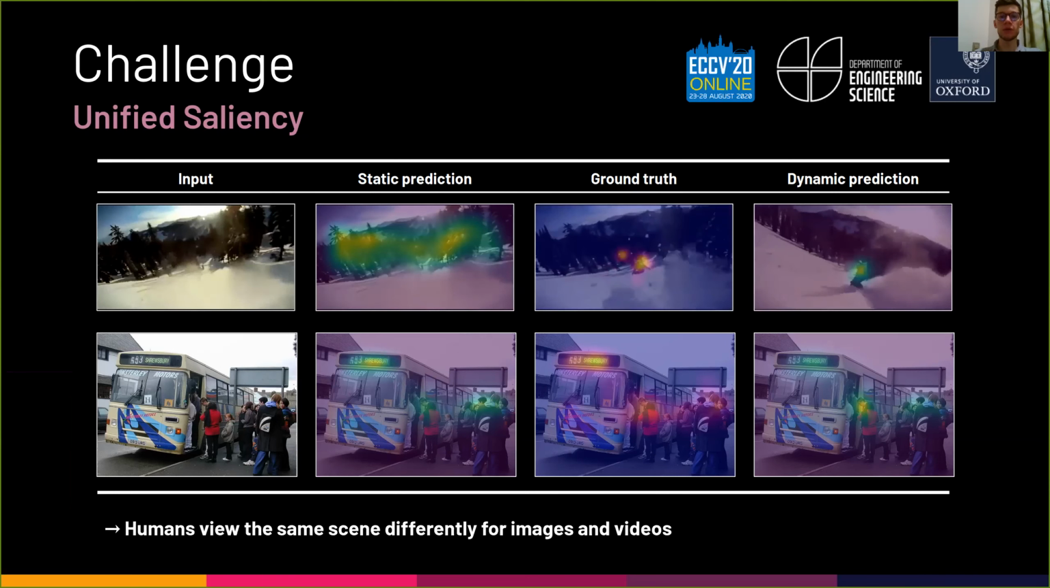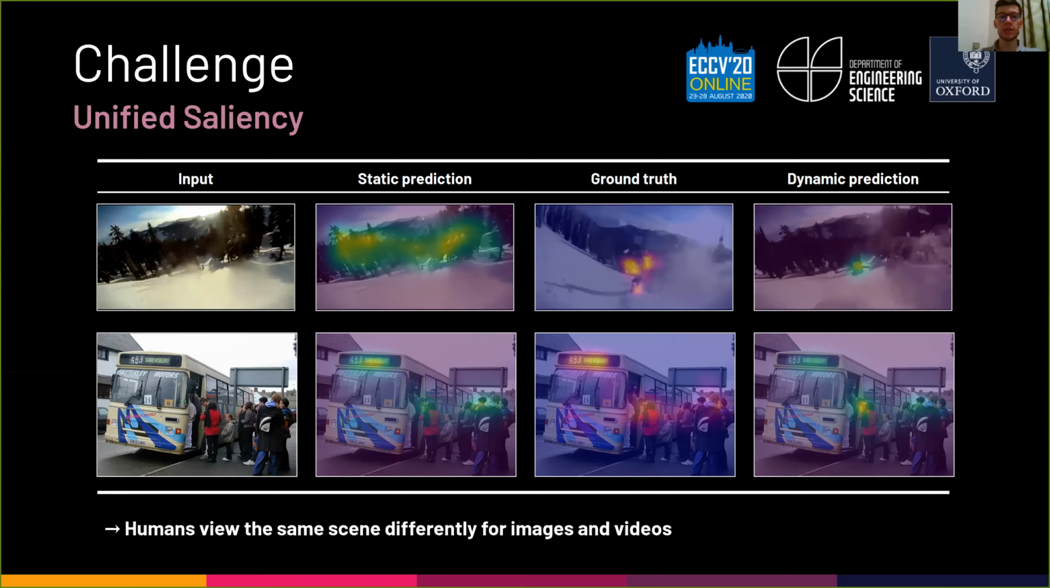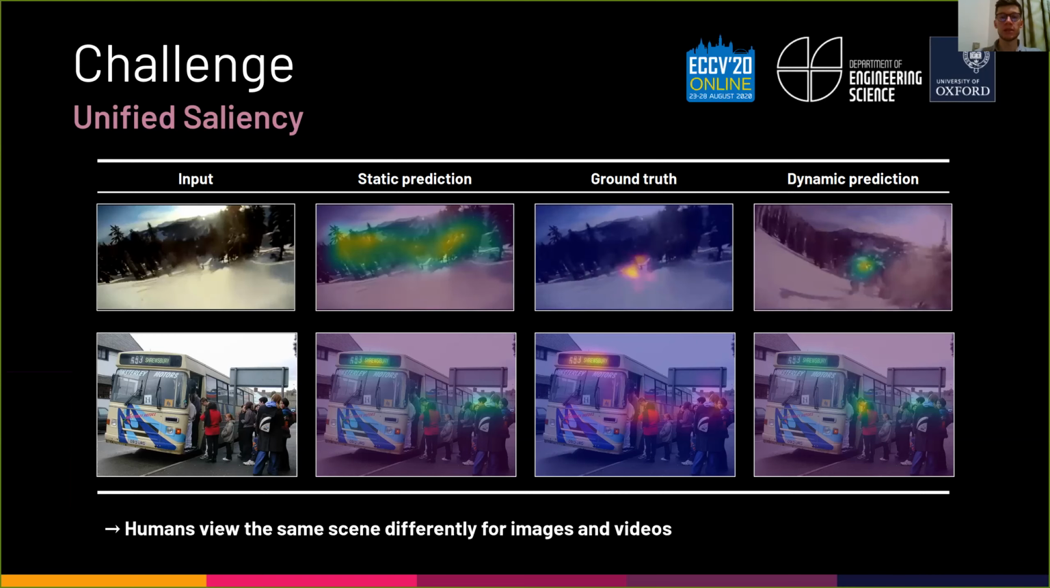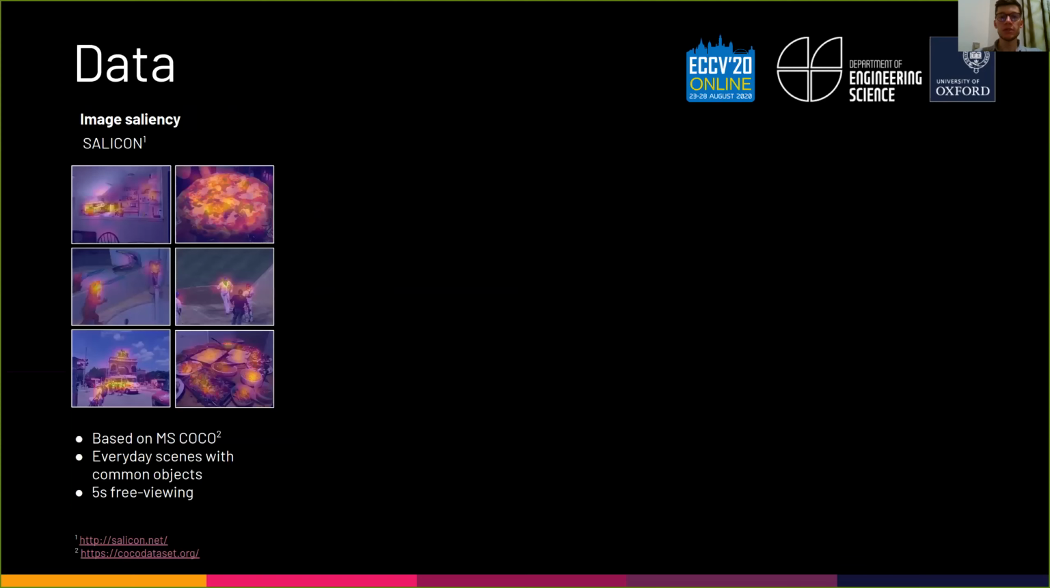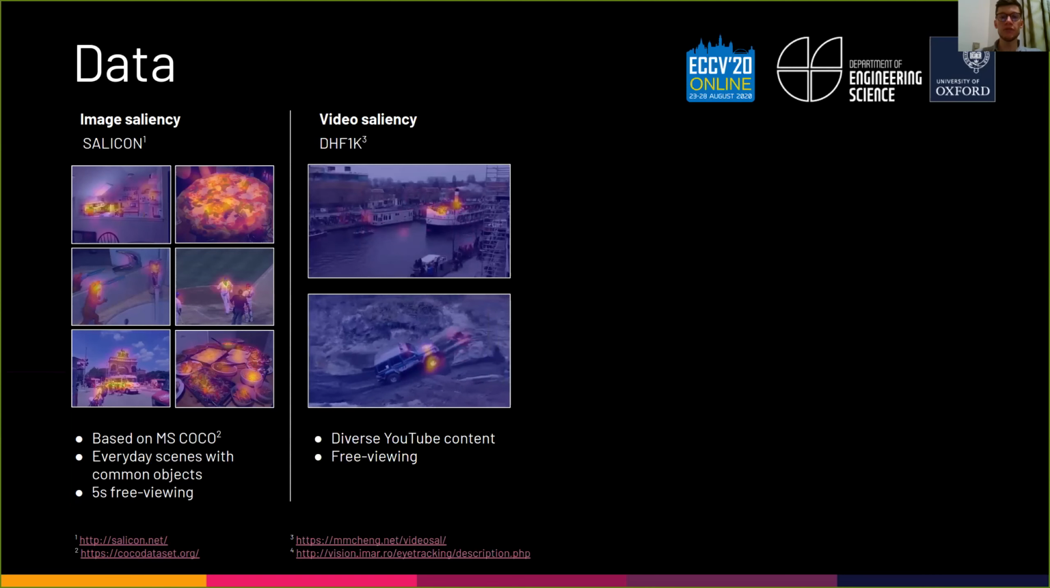Before I explain our unified model, let me describe the datasets that we consider. SALICON is a large image saliency dataset that is based on Microsoft COCO and therefore features everyday scenes with common objects. The human fixations for each image are recorded during 5 seconds of free viewing. DHF1K is a large video saliency dataset with diverse content that is sourced from YouTube. The fixations are recorded while the subjects freely view the videos.